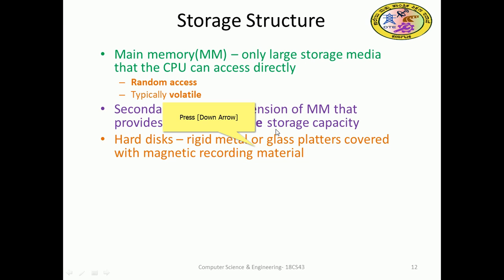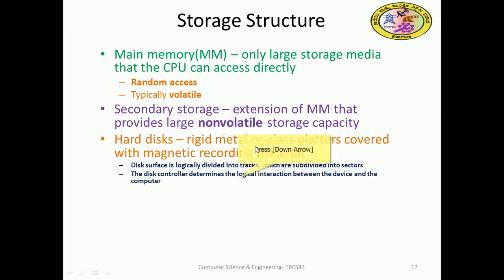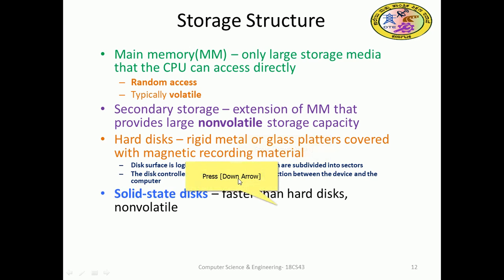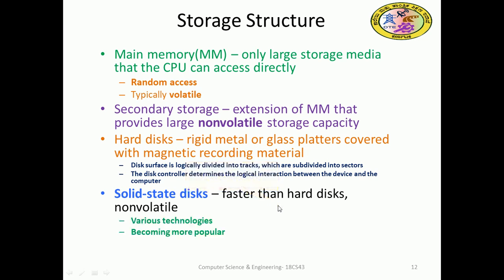So hard disk: rigid metal or glass platters, one above the other. The surface is logically divided into tracks. I hope we have studied this more in computer organization. The disk controller determines the logical interaction between the device and the computer. Solid state is faster than the hard disk and non-volatile. Various technologies are becoming more popular today.